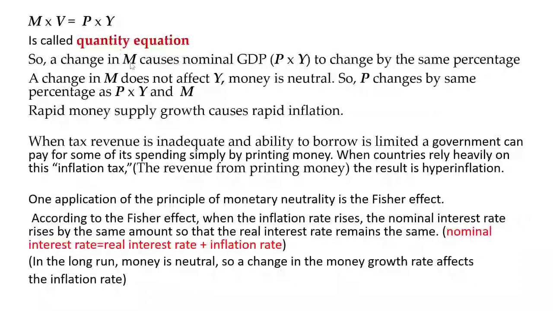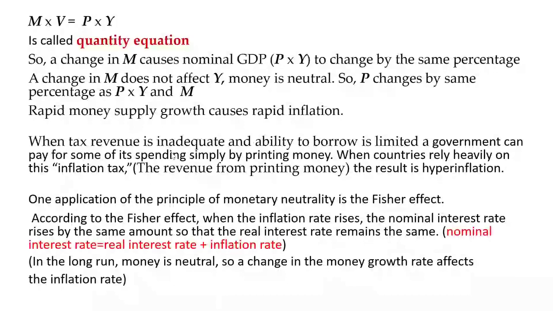So a change in M, which is the money supply, causes nominal GDP to change by the same percentage. A change in money supply does not affect Y because money is neutral. So P changes by the same percentage as P × Y and M. That is, rapid money supply growth causes rapid inflation.